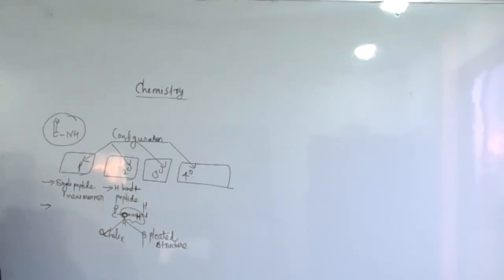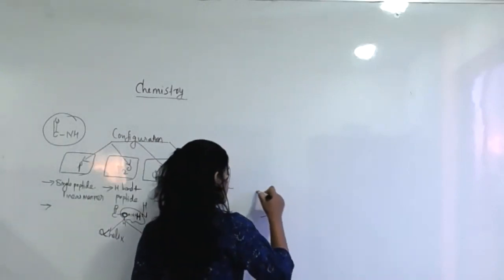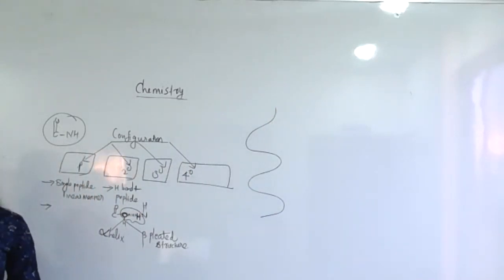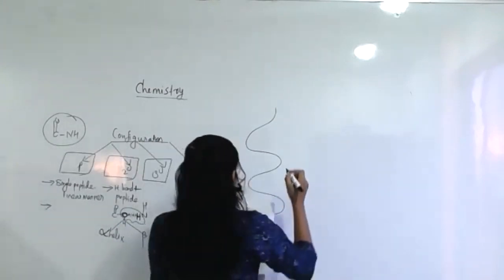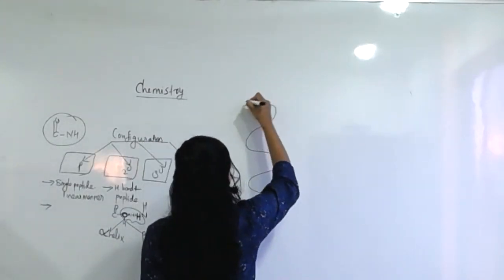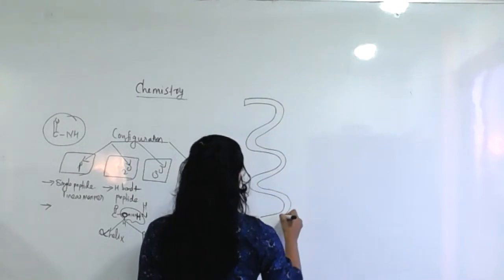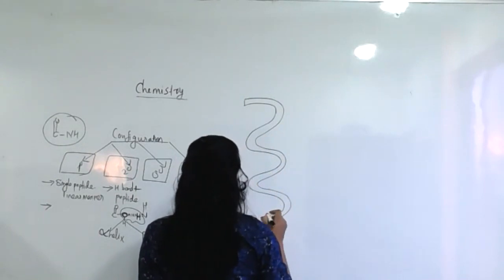Now we want to study more about the alpha helix. The chain is in a spiral manner. What do you mean by spiral shape? Actually like this, in this manner. This is called a spiral structure, in a right-hand circular manner. So these are the alpha helical structures, and the helical structure looks like this.